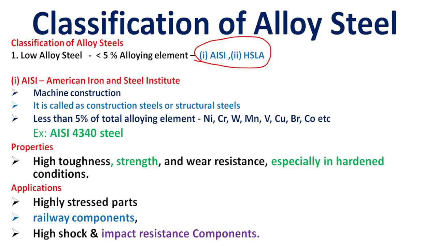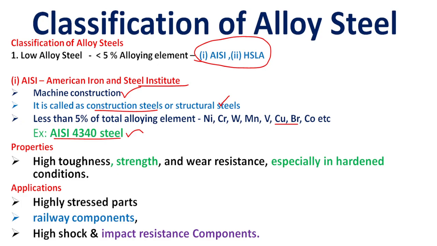AISI is the American Iron and Steel Institute. This steel is mainly used for machine construction. It is called construction steel or structural steel material. The alloying elements, less than 5%, are nickel, chromium, vanadium, manganese, copper, boron and cobalt. AISI 4340 steel is one type of AISI steel.